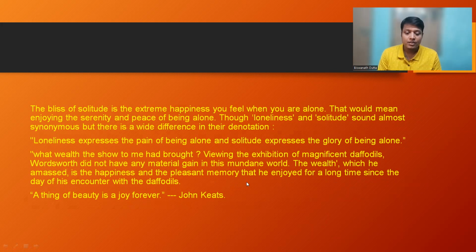And I have wound up the answer with a beautiful quotation from a poem by John Keats. A thing of beauty is a joy forever. And this poem, Daffodils, proves the word by John Keats.